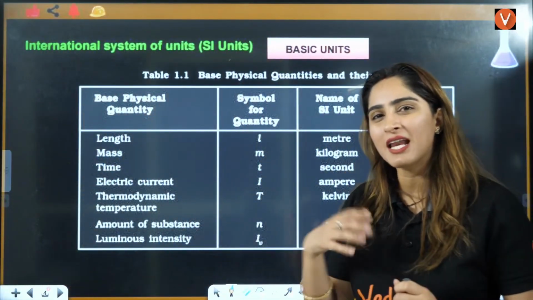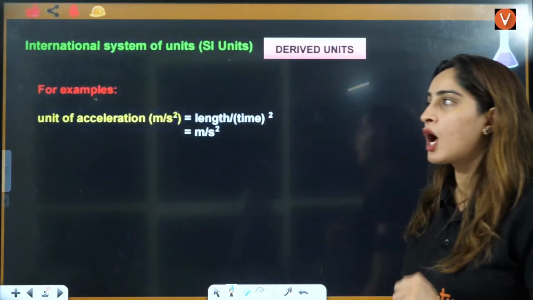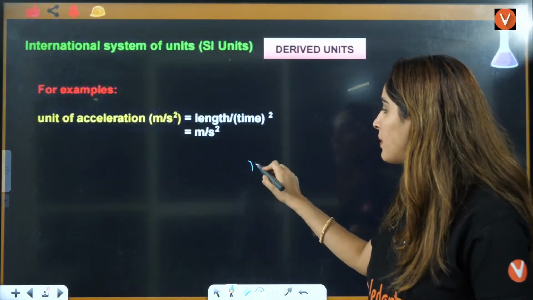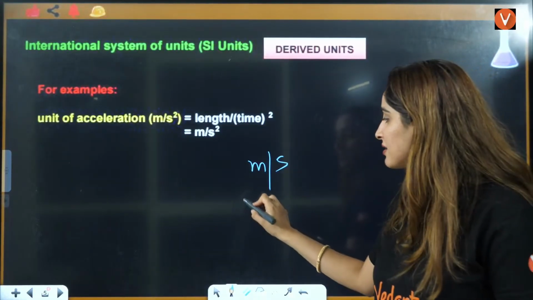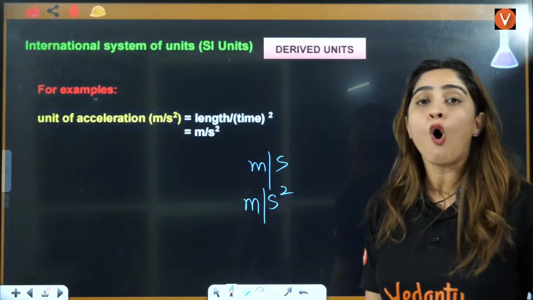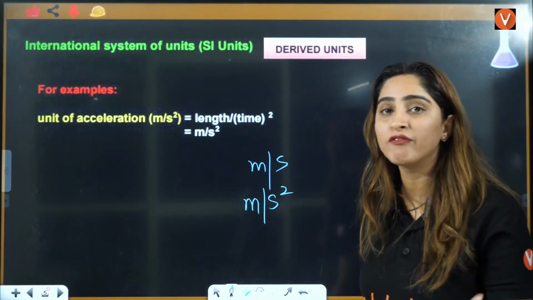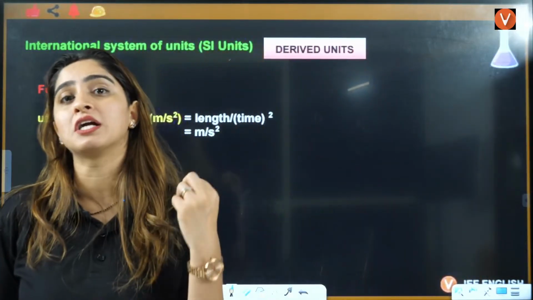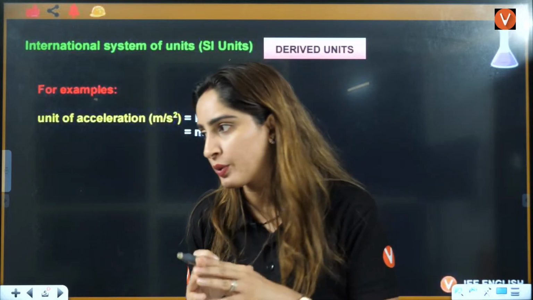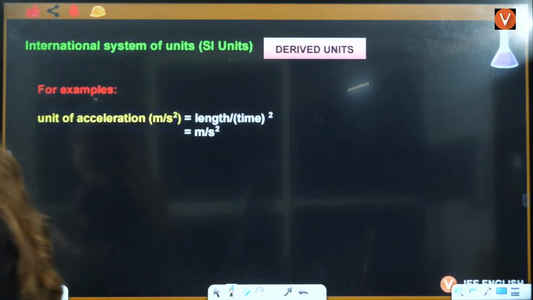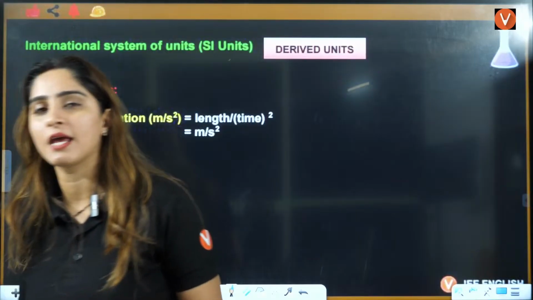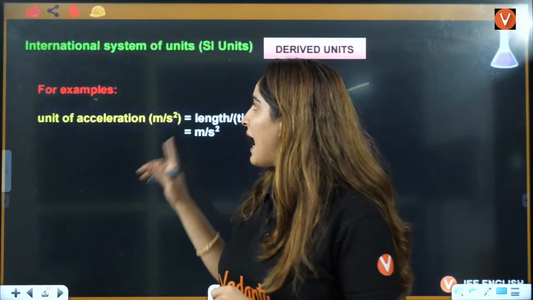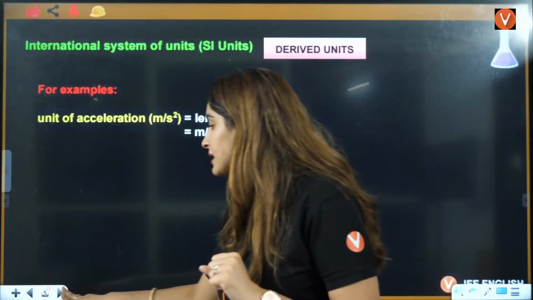Clear on this? Shall I start with the derived units, guys? What is a derived unit? Like the unit of velocity, that is meter per second. Unit of acceleration is meter per second square. All these are your derived units, derived from the basic units by multiplication or division. Also fundamental units, right ma'am? Yes, Hema, basic units are also called fundamental units. And these are your derived units.